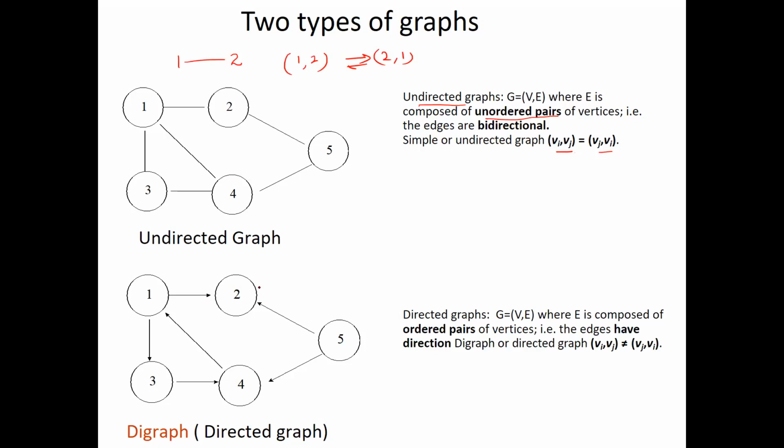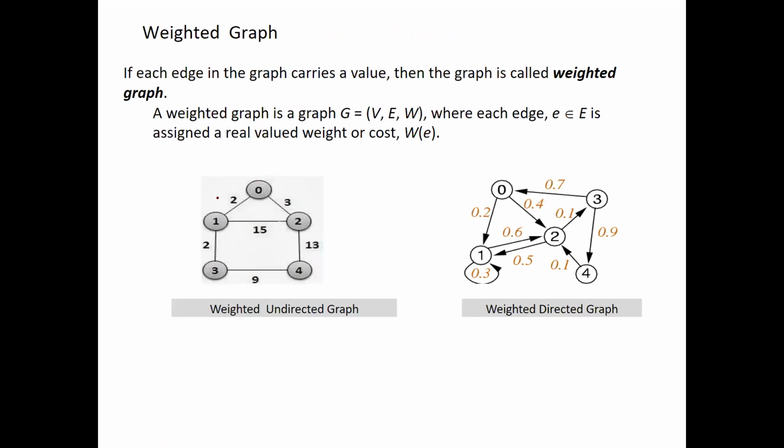If you consider a directed graph, also called a digraph, this is an ordered pair of vertices, that is, the 1 to 2 edge is not equal to the 2 to 1 edge, because direction is being used there. It is an ordered pair of vertices within the digraph, or directed graph. Next comes the concept of a weighted graph. If every edge is given a weight, which can be in the form of distance or cost or some other value, then this is called a weighted graph. Even in directed graphs, a weight can be associated, just like to go from source 0 to source 1, the weight of that is 0.2 and so on.